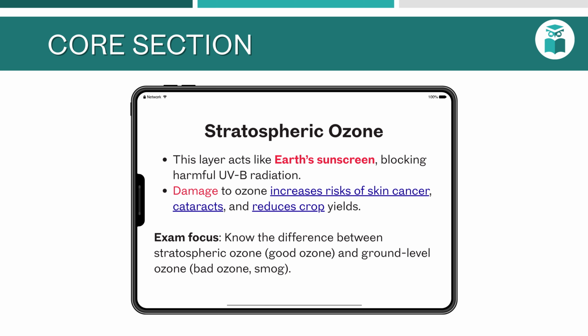Stratospheric ozone is the ozone layer in the stratosphere that protects the Earth from UVB radiation. If it is depleted, it increases the risk of skin cancer, cataracts, and reduces crop yields. This layer lies 10 to 30 kilometers above the Earth's surface and absorbs most UVB and UVC radiation. Ozone depletion also affects the growth of plants and marine ecosystems.